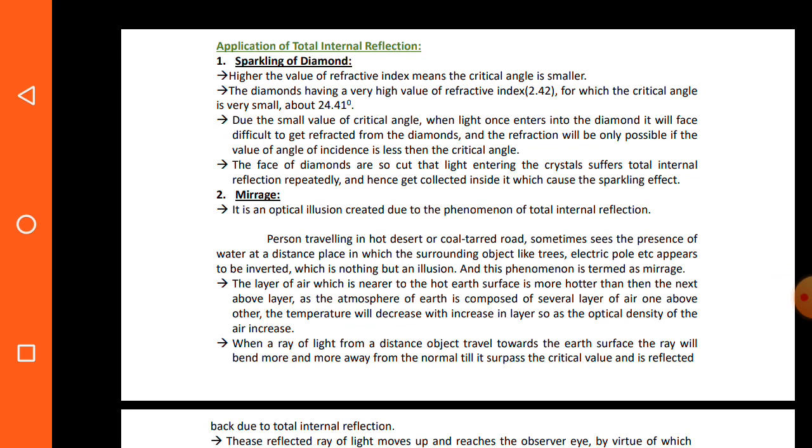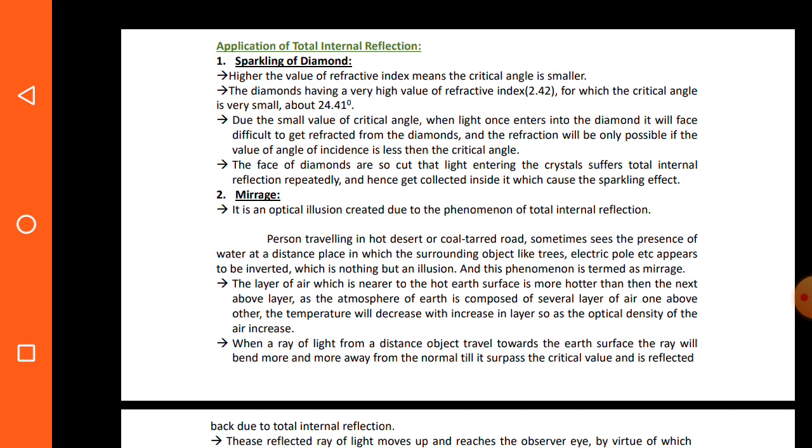The critical angle is inversely proportional to the refractive index. That means a higher value of refractive index means the critical angle is smaller. Diamond has a very high refractive index, about 2.42, and for that refractive index the critical angle is very small, about 24.41 degrees.